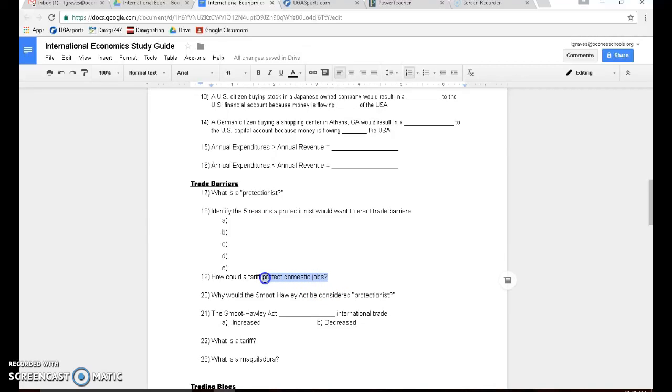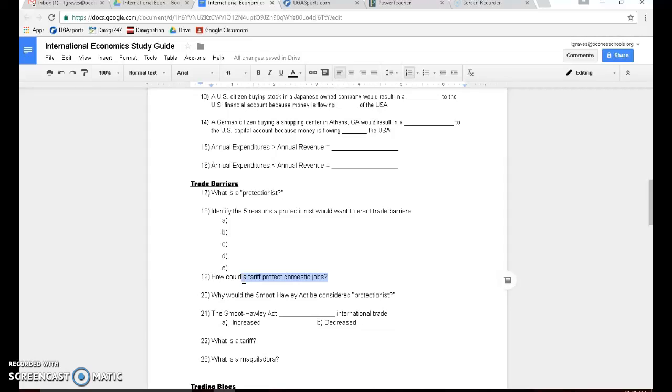How could a tariff protect domestic jobs? Remember, domestic means home, inside your home country, inside the United States. Well, remember, a tariff is a tax on imports. So if you want to buy something from Japan, and you live in the United States, you have to pay an extra tax, a tariff, if we had a tariff on imports from Japan. What that would mean is people inside the United States are less likely to buy products from Japan, because you have to pay that extra tax to buy it.